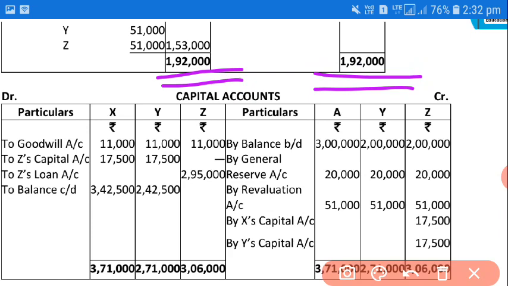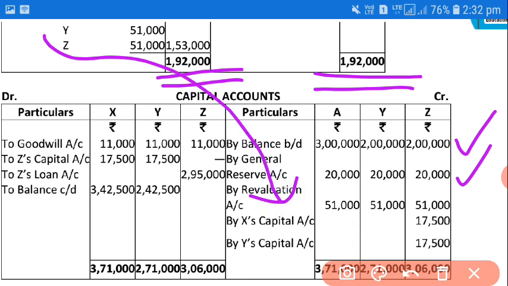In the capital account, the first entry will be by balance b/d, we have to write the capital of all partners. Then after that we have to transfer the general reserve among all partners in the old ratio, it will be 20, 20, 20. Then after that the revaluation profit will be transferred here, so 51, 51, 51 will be recorded. After that, goodwill appeared in the books of the firm, 33,000, will be recorded among old partners in the old ratio, 11,000 each.